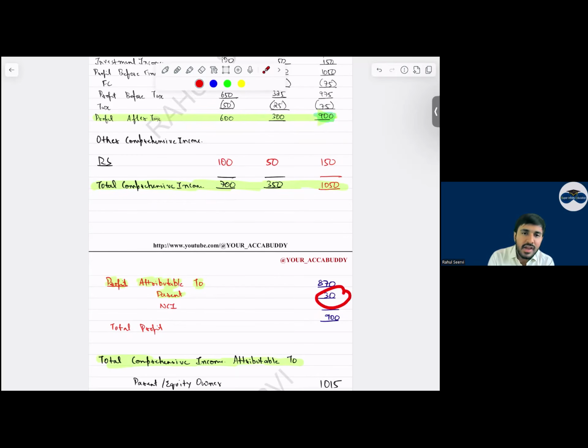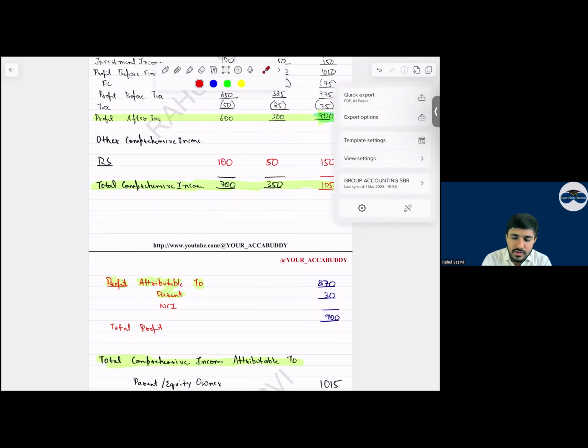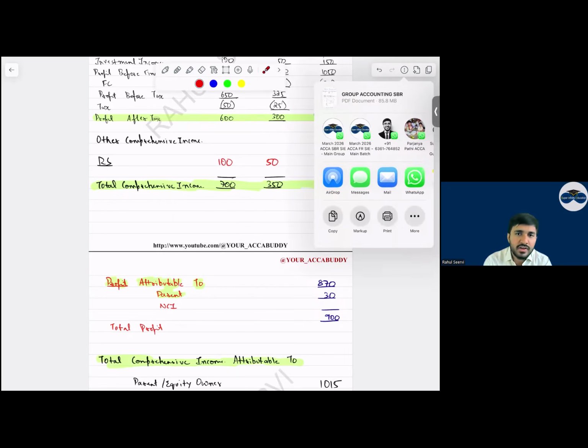NCI will be 30, and the remaining 870 will belong to whom? Yes, everyone. This will belong to whom? Parent. And the 30 will belong to whom? NCI. So that 30, or we say 10%, you have to adjust it.